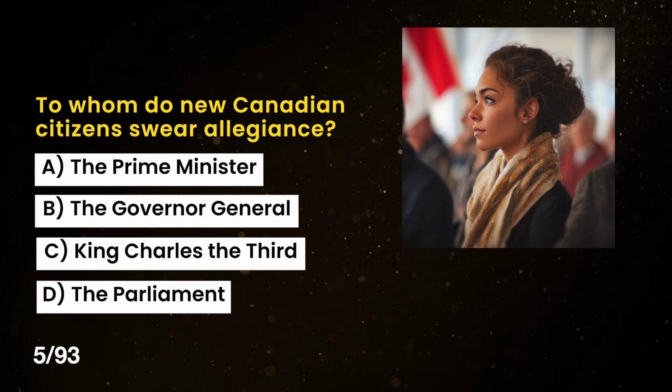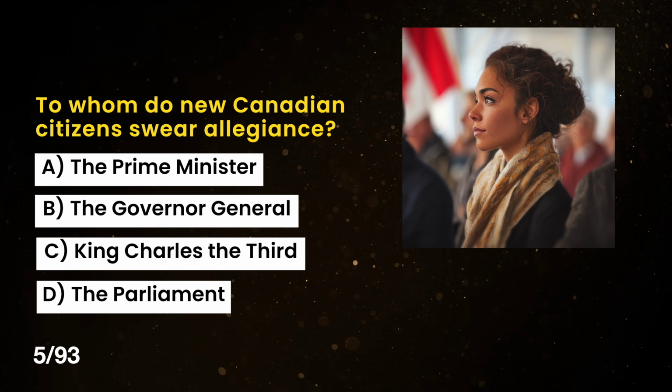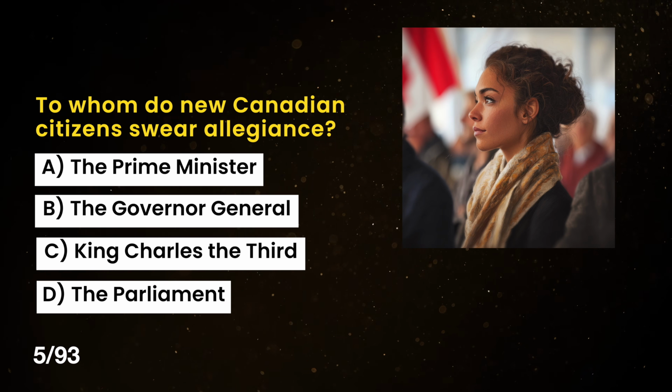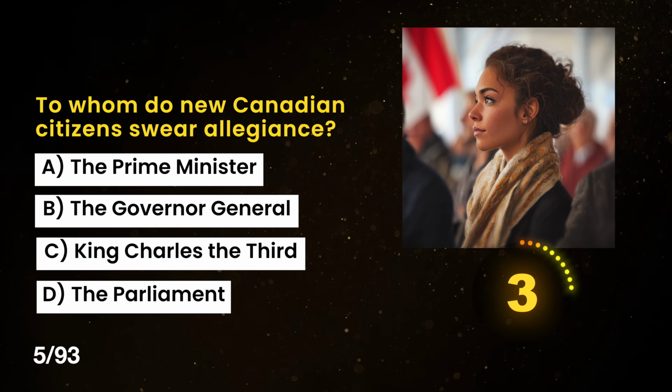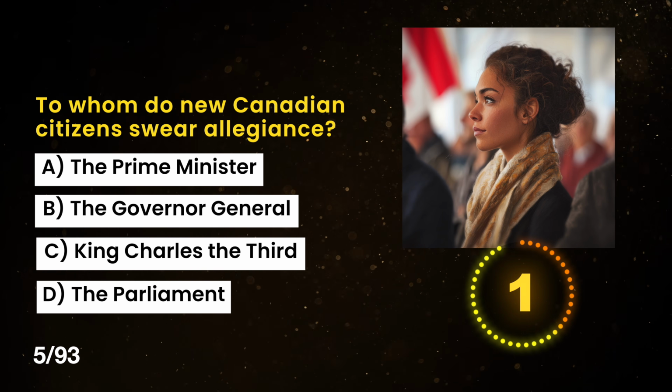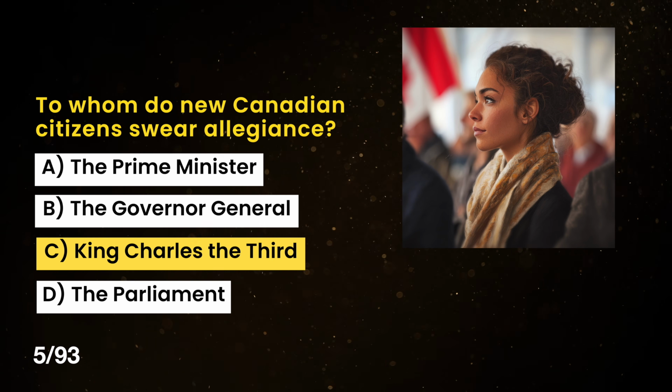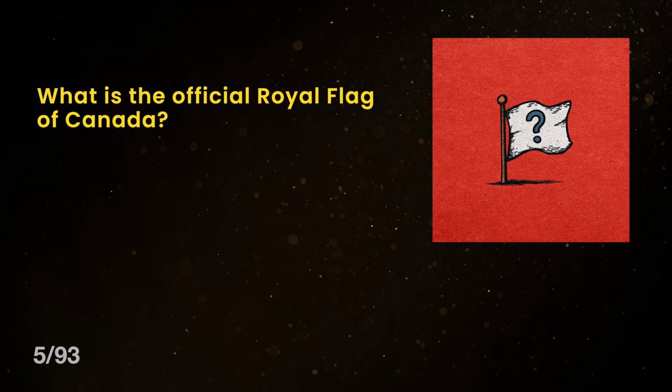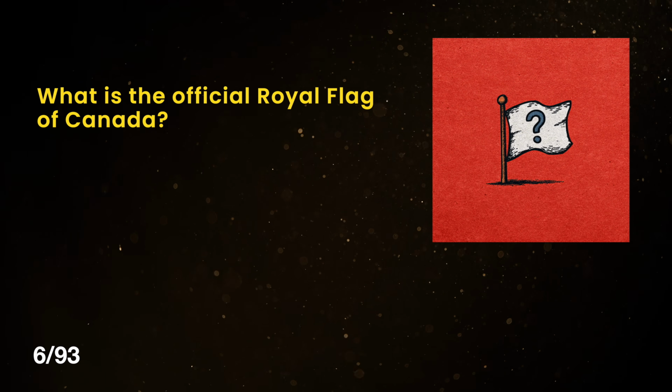To whom do new Canadian citizens swear allegiance? A. The Prime Minister. B. The Governor General. C. King Charles III. Or D. The Parliament. The correct answer is C. King Charles III.